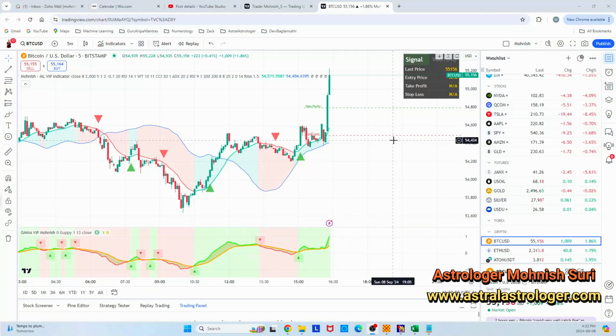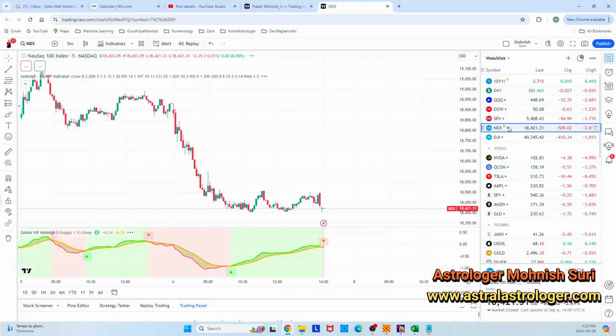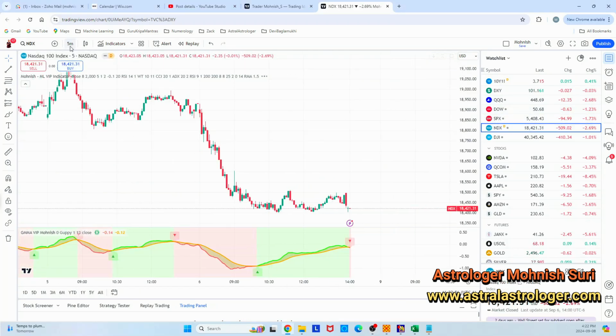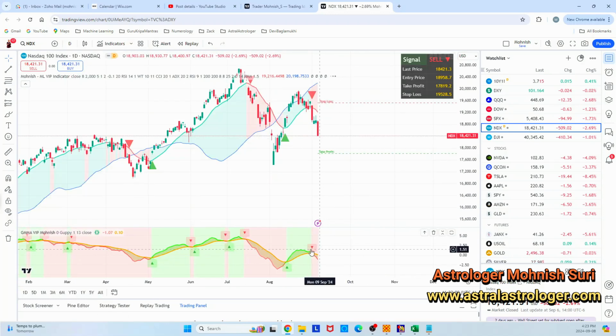The magic will happen. I'm going to post and list down what is going to happen in the coming week in the US market. We know August, September, very fluid. So when the markets are in this fluid month, let's say we're talking about NASDAQ here, you see that? And I'm going to open the 1-day chart. You see that NASDAQ is showing selling. Okay, so do not jump on the bullish side.